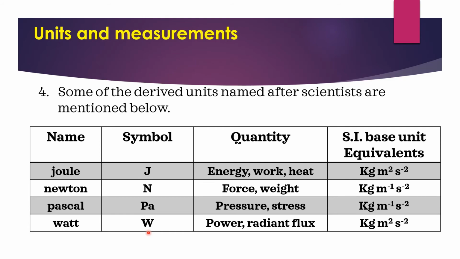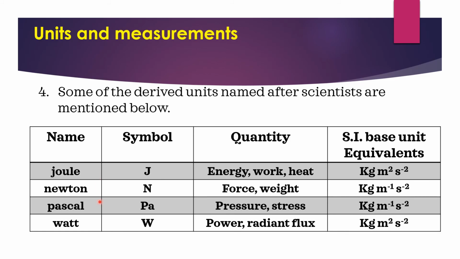Its symbol is W. The unit of radiant flux is also watt and its symbol is W. Next, we are writing the symbols for joule J, Newton N, Pascal PA and watt W. Okay, the unit of watt, SI base unit equivalents are kilogram meter square second to the power of minus 2.